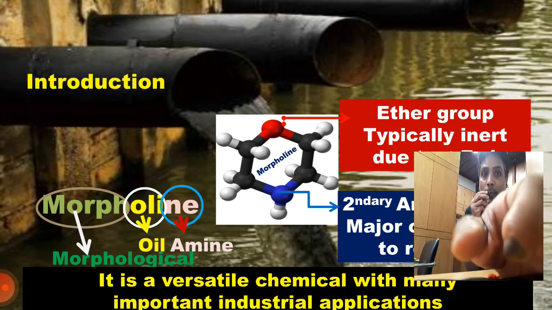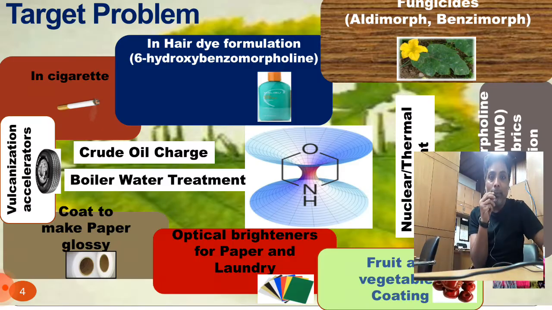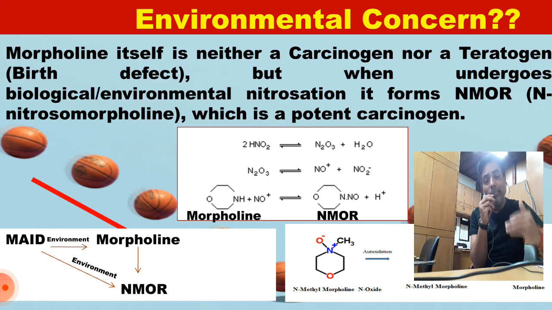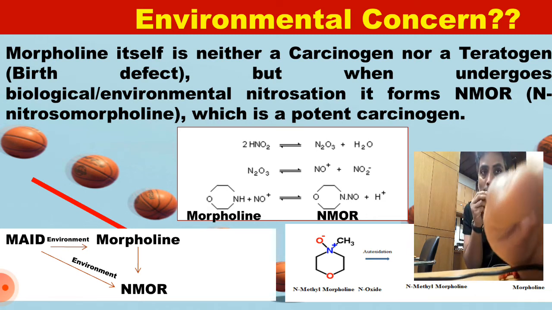Due to the presence of the amine group, this chemical has many applications in the rubber industry, paper industry, iron industry, textile industry, personal care industry, crude oil discharge, boiler water treatment, and many more. And what happens when this chemical is discharged into the environment through effluent? It reacts with NO2, HNO2, NO3, and forms one carcinogenic product.